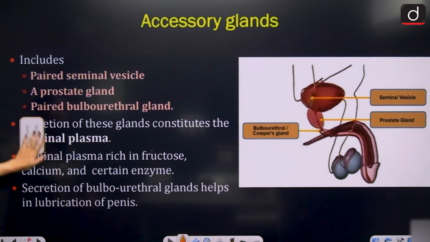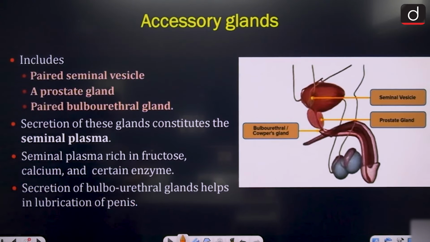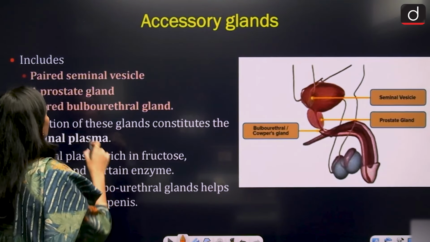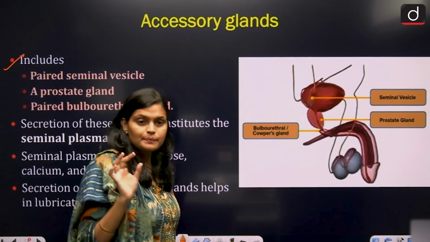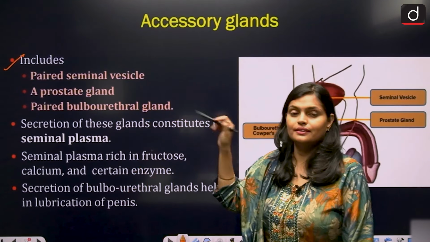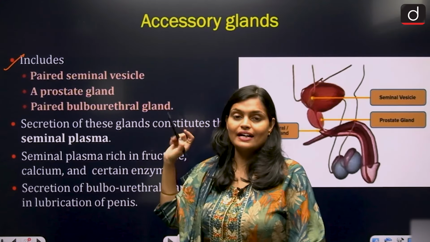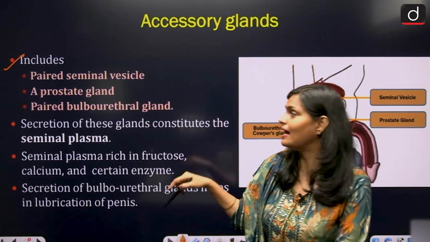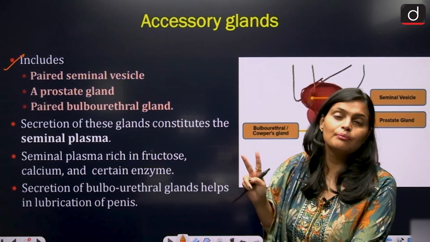Now what are the accessory glands? So these were basically the accessory ducts. Now let us see the accessory glands. Accessory glands basically include the seminal vesicle, which is paired, so you have two seminal vesicles. Prostate gland, one prostate gland. Paired bulbourethral gland, two bulbourethral glands.